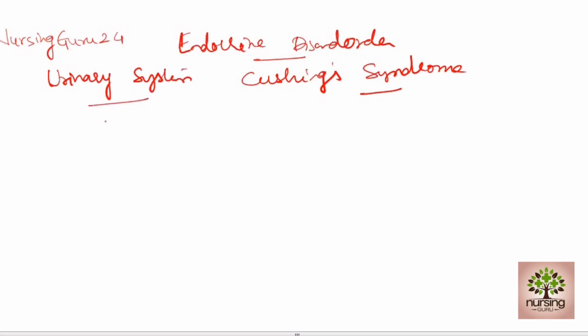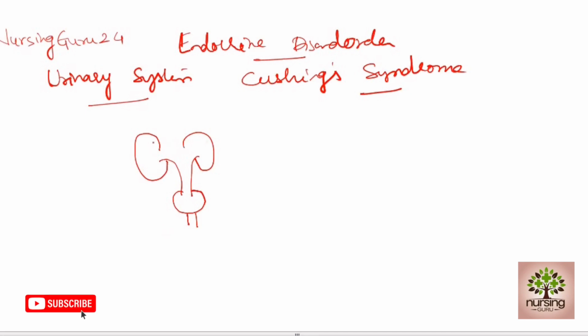As we all know, the human urinary system consists of two bean-shaped organs, the kidneys, then two ureters, one urinary bladder and one urethra. Just above each kidney, there are two triangle-shaped glands. They are called adrenal glands.